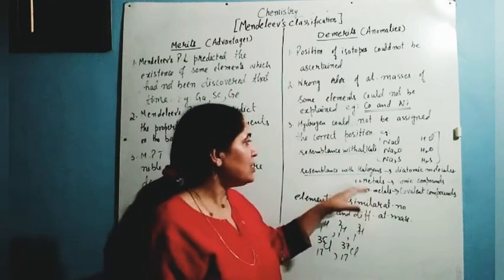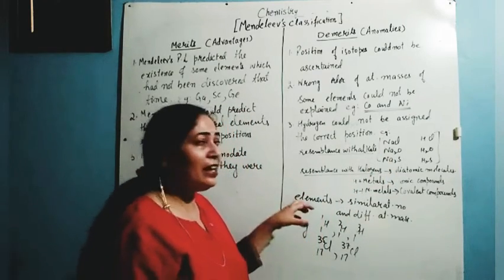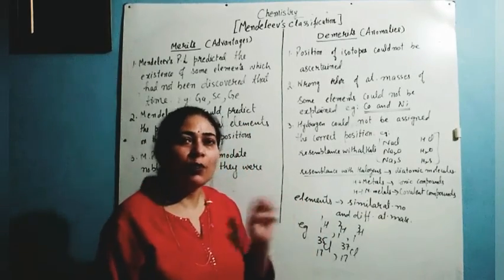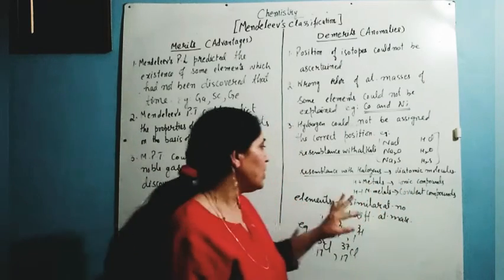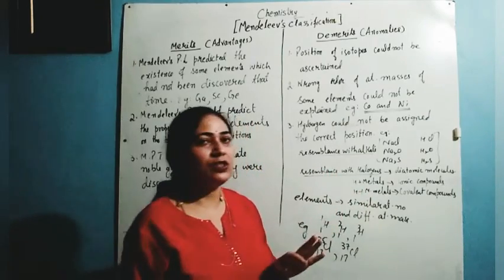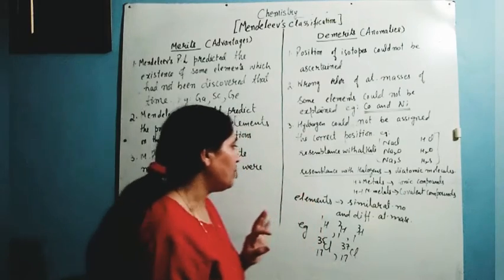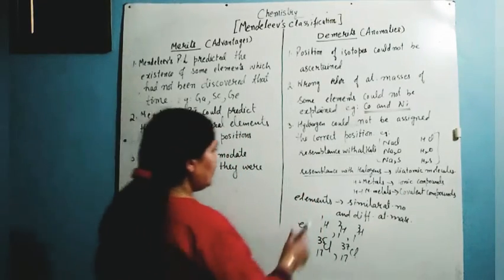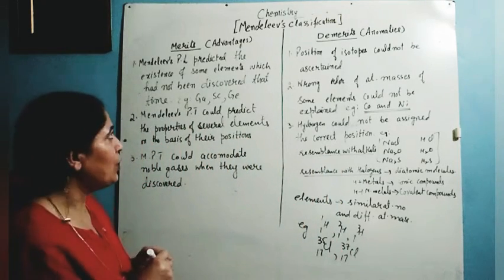Similarly, if we consider the resemblance with the halogens, first of all, like the halogens, hydrogen also exists in the form of a diatomic molecule as H2. Then, like the halogens, hydrogen reacts with metals to form compounds, and these compounds are ionic compounds. Similarly, if hydrogen reacts with non-metals like the halogens, it forms compounds which are covalent in nature. Similarly, these elements could not be assigned the proper positions in the periodic table.